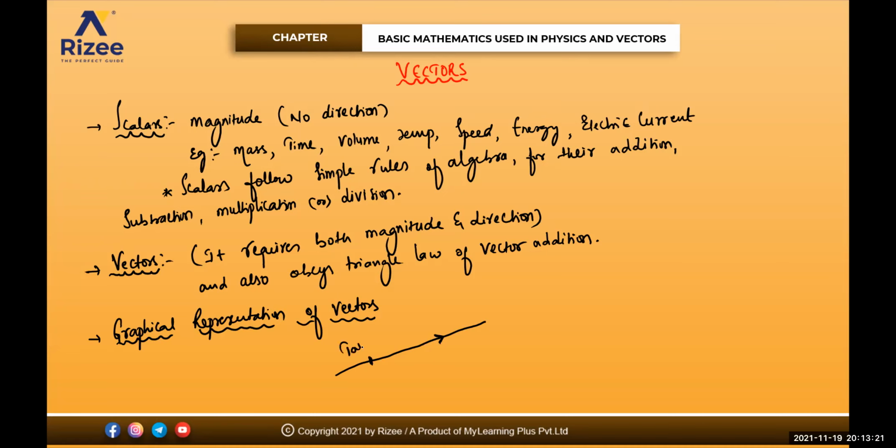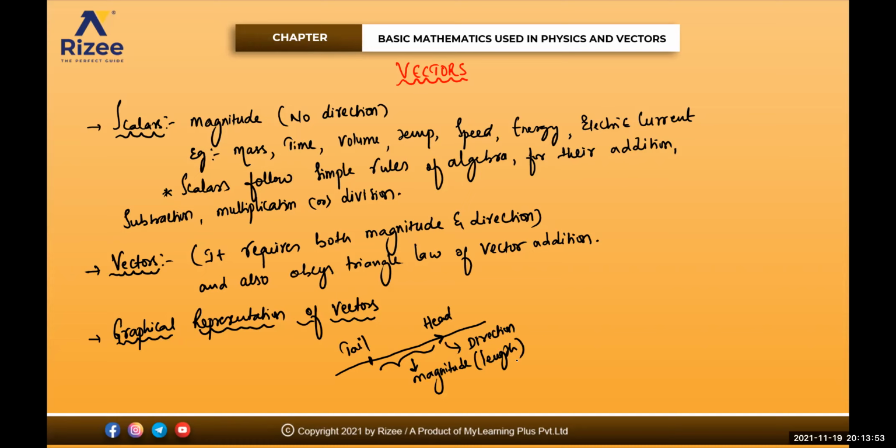This one is known as your tail, and this one is known as your head. So the head will give me the direction. The distance between them will give me the magnitude. Magnitude means length. The distance from tail to head gives the magnitude, and how much it is: 1 centimeter, 2 centimeter, or 3 centimeter. So this is a general representation of a vector.